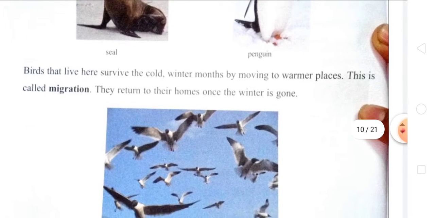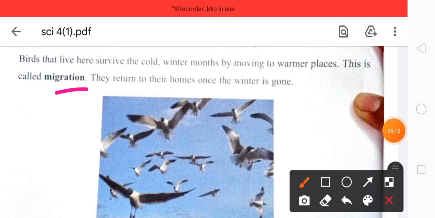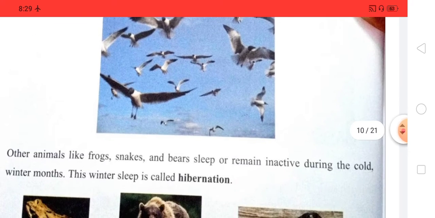Birds that live here survive the cold winter months by moving to warmer places. This is called migration. After some time they return to their homes once the winter is gone.